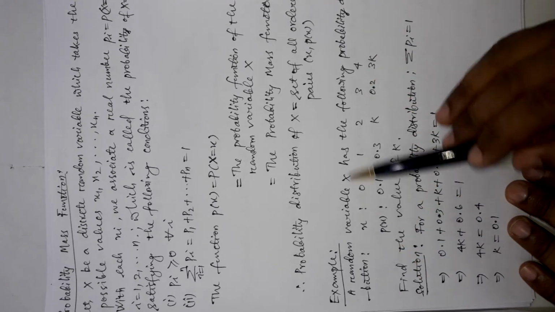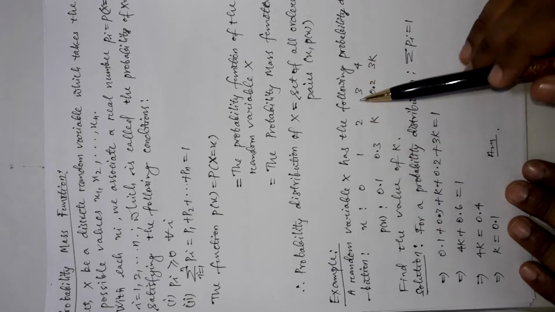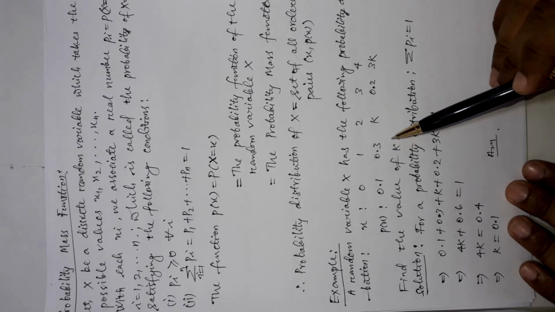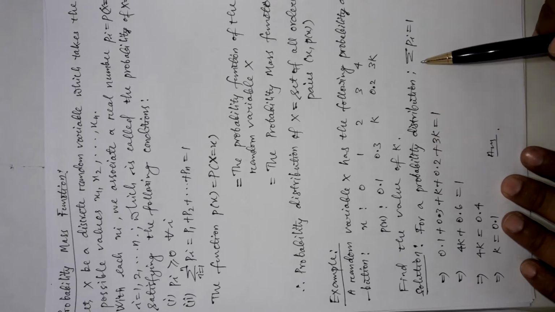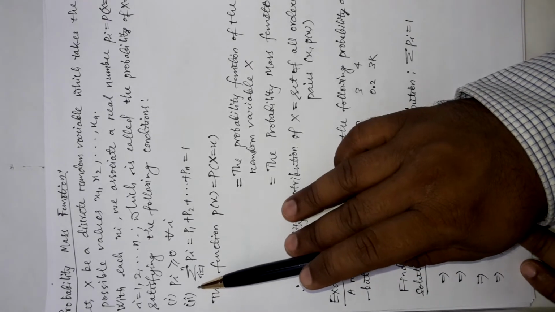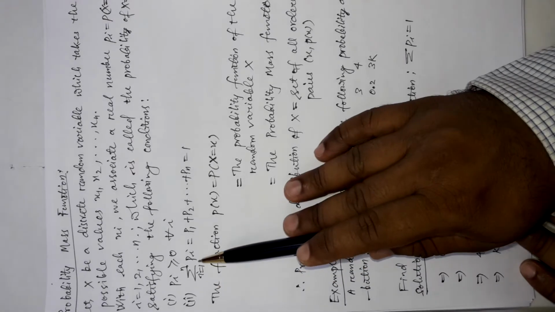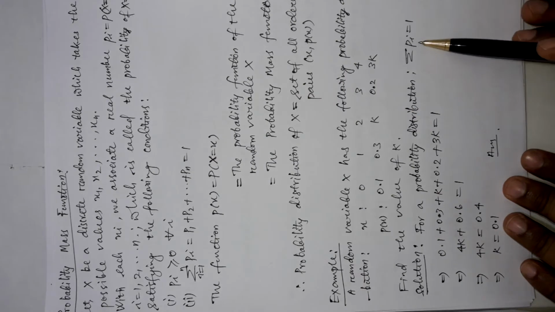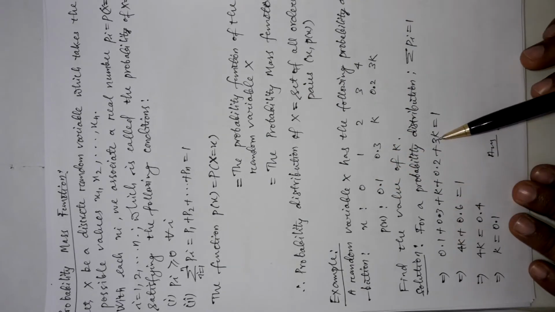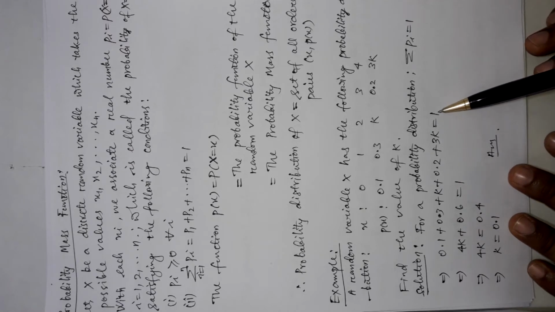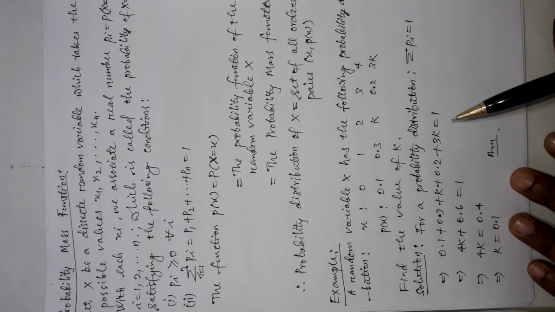If this table represents a probability distribution of the random variable x, then what should be the value of k? We know that as it represents a probability distribution, by the second condition the sum of all the probabilities should be equal to 1. So let us add all these 5 probabilities, and that should be equal to 1, because it is obtained from the probability distribution.